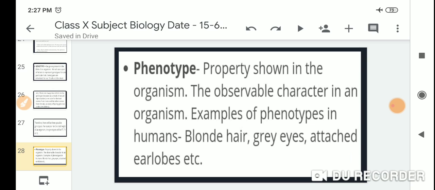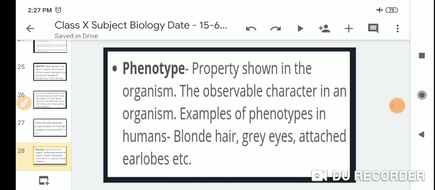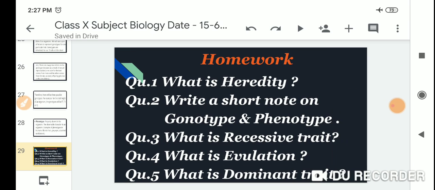The next one is the phenotype. Phenotype is the property shown by the organism, the observable character of an organism. Examples of phenotypes in humans: blonde hair, gray eyes, attached earlobes, etc. So dear students, I am going to finish here the phenotype, genotype and mostly heredity and evolution.